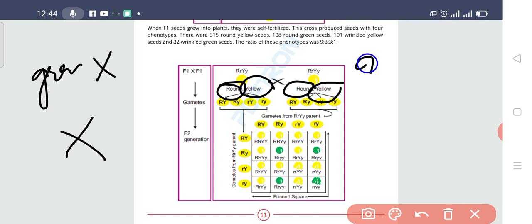That's why we have obtained that much variety. We have obtained too many varieties of the plant. It means that they are allowed to assort independently. It means that nothing is depending upon each other. It is not like that all those who have white color are going to have a high IQ level. It is not like that all those who have a high IQ level are going to have blue eyes. No, it is not like that. It is not like that all who have black hair will have black eyes. No. What is actually the meaning of this? This means that all the genes assort independently. They are not depending upon each other. Clear? Hope you get that.